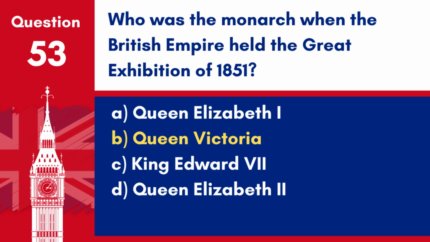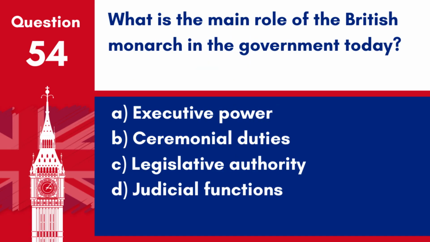during the Industrial Revolution. Question 54. What is the main role of the British monarch in the government today? A. Executive power. B. Ceremonial duties. C. Legislative authority. D. Judicial functions. Answer: B. Ceremonial duties. Today, the role of the British monarch in government is largely ceremonial, with the UK being a constitutional monarchy where political power is exercised by elected representatives.